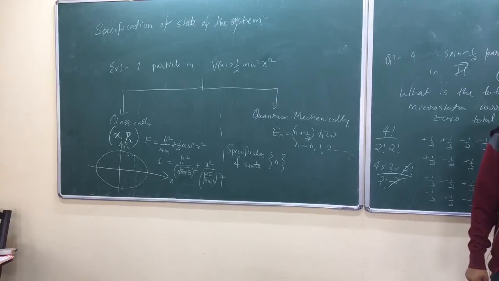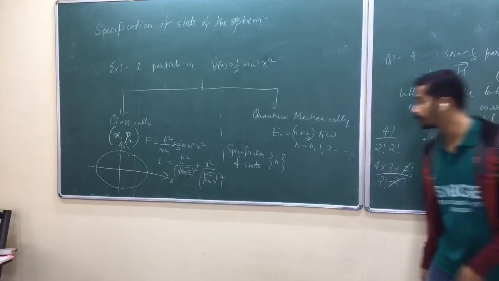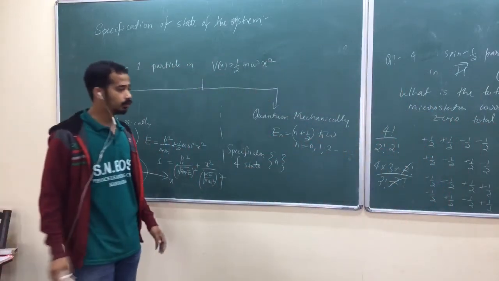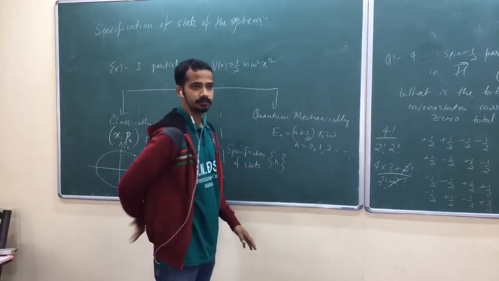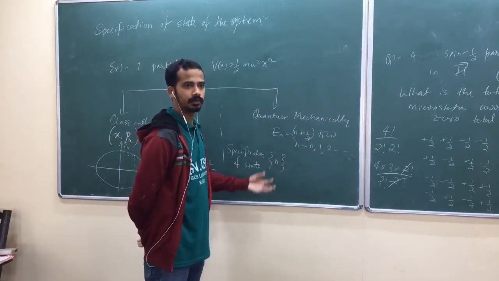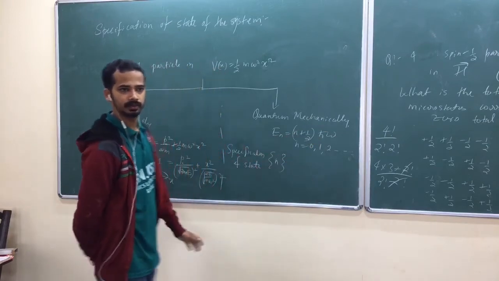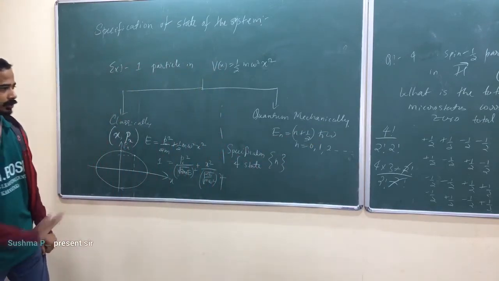Why quantum number? Quantum number just means it talks about some quantized thing, that's it. It's not the principal quantum number. This is a one-dimensional problem, so don't mix it up with the hydrogen atom. We call it a quantum number because it talks about some quantization, that's it.